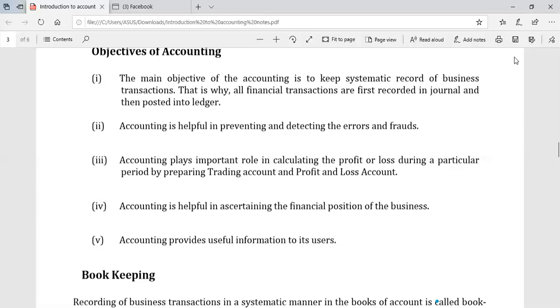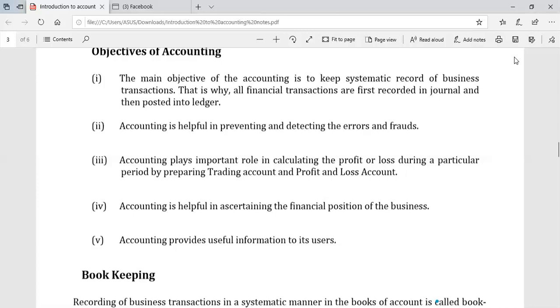The next objective is that accounting is helpful in ascertaining the financial position of the business. What is the financial position? The financial position says how much liability the firm has at a particular point of time. Liability means the amount which is repayable to outsiders, and how many assets the firm has at a particular point of time. Assets include two types, current assets and non-current assets.